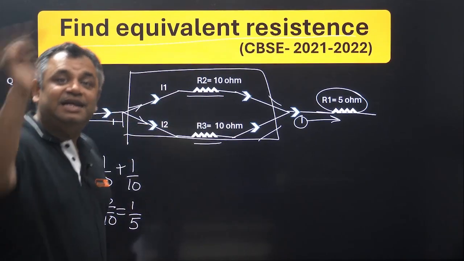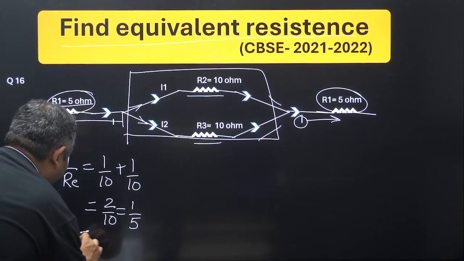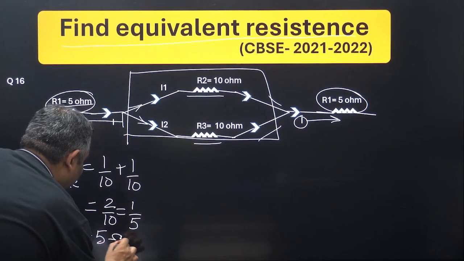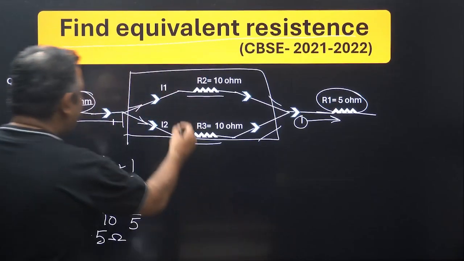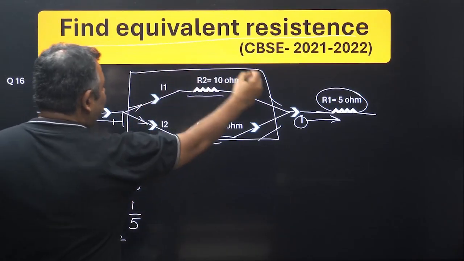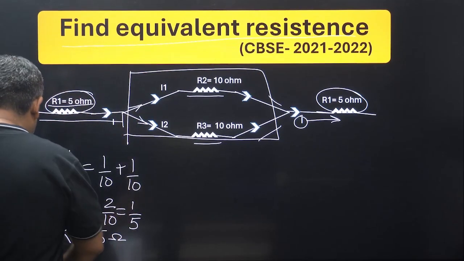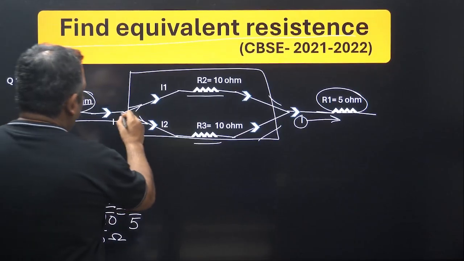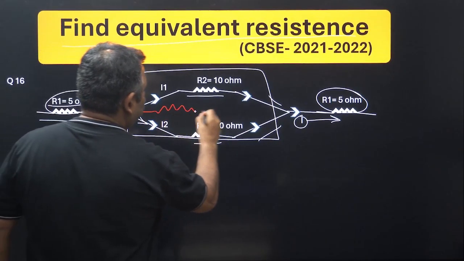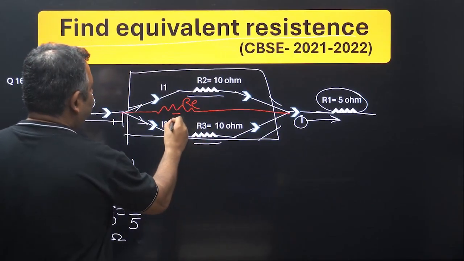No, it is the reciprocal of 1 upon 5. So RE here would be 5 ohm. You thought I was making a mistake? Good, you caught me. So for this entire unit I can replace it with a 5 ohm. Let me just take a different color. So this is RE of both of them, and then this becomes 5 ohm.